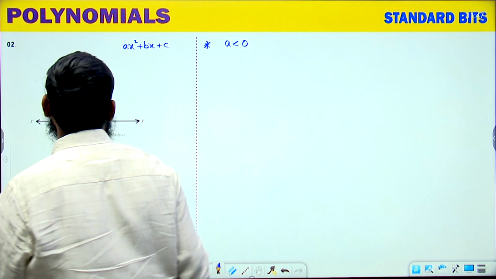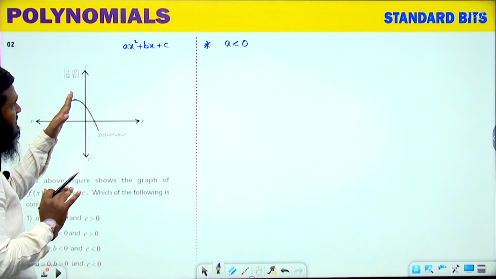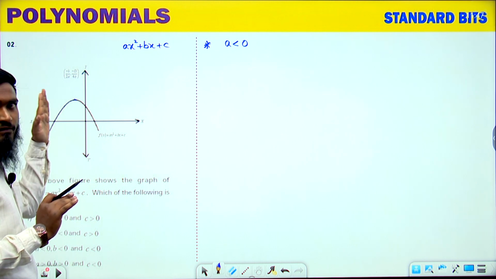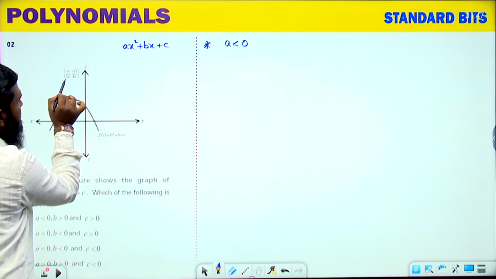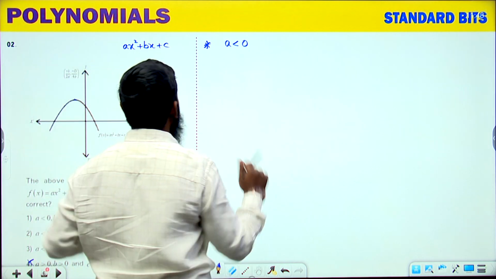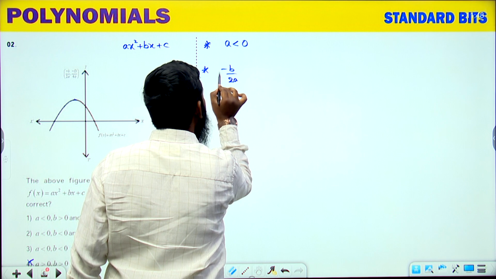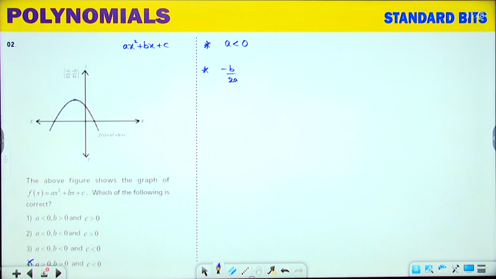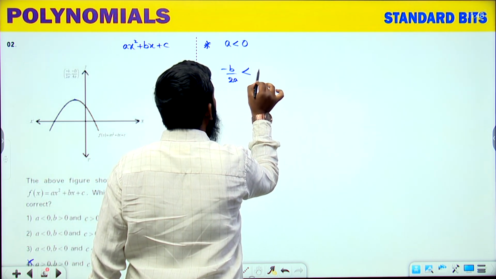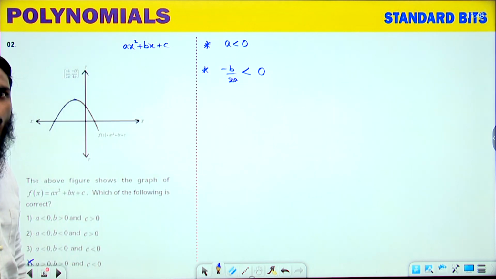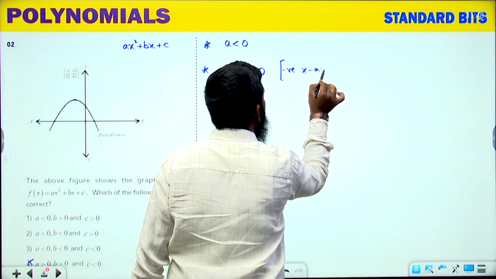Now let us go for B. If you are seeing the top point we are having over here, it is lying on the negative x-axis. If it is on the negative x-axis, what are we having over here? Minus b by 2a. So the second condition we are taking as minus b by 2a, because we have a negative x-axis. Minus b by 2a is less than 0.